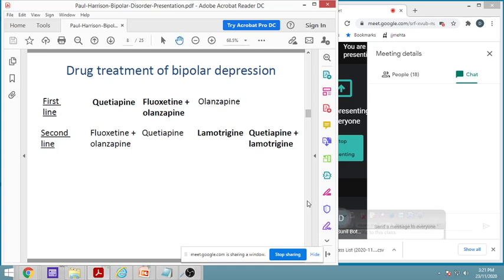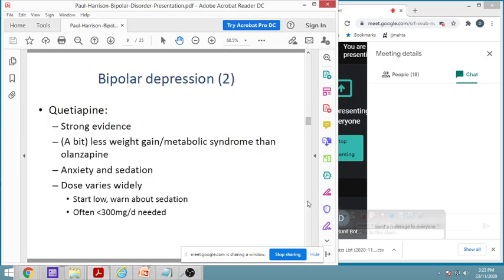Then next is lamotrigine. Lamotrigine is actually an anti-epileptic drug, and it can be given along with quetiapine. These are various combinations that are there. Then in bipolar depression, quetiapine has been found to be a very good one. It has got good evidence. It has got less weight gain.